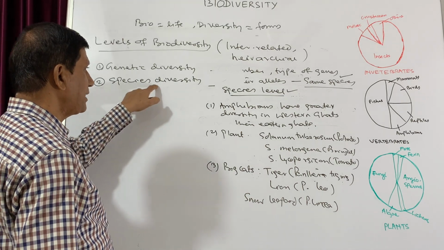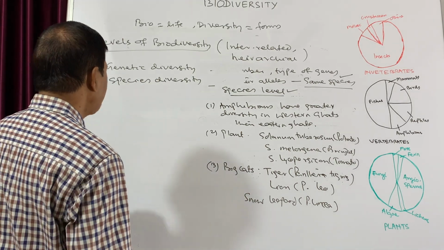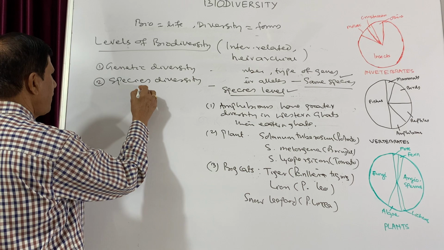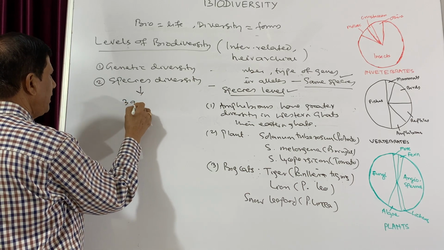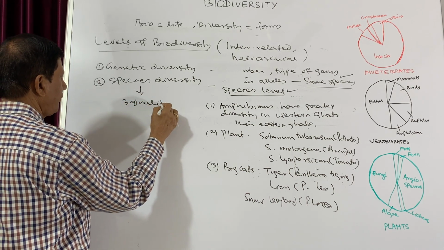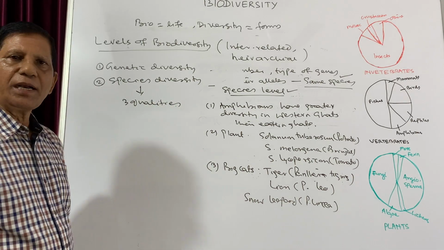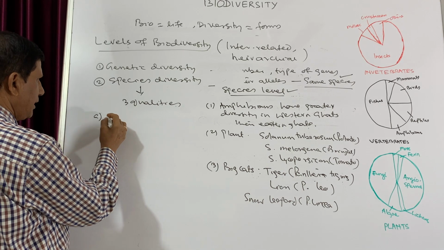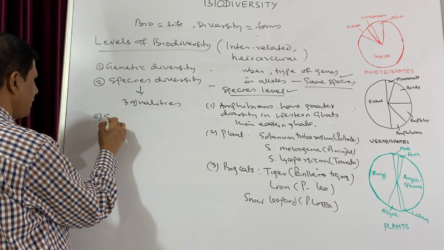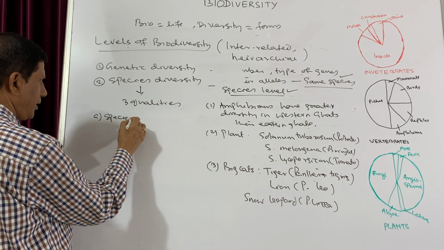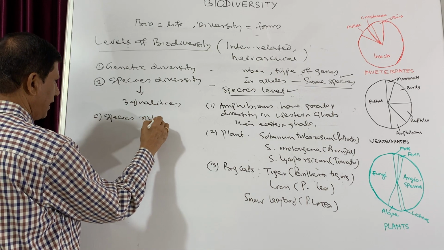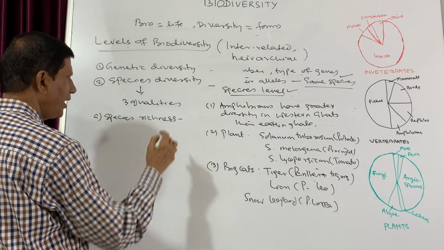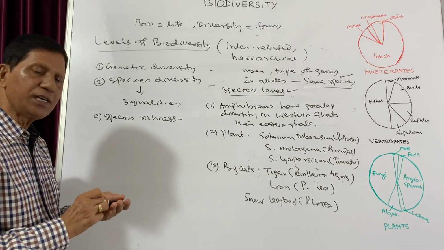Now again, this species diversity has three qualities. So what are the three qualities? One is species richness. What is the meaning of species richness?